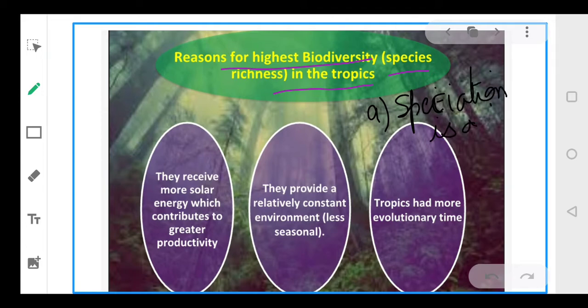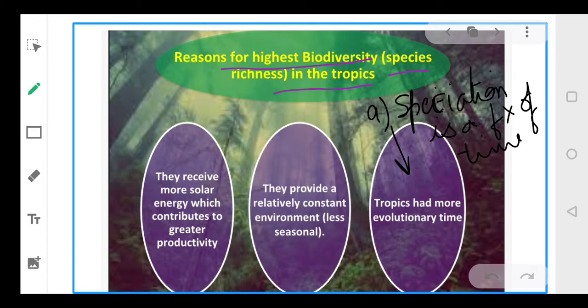Speciation is a function of time. What do we understand from this word? It means that these tropical latitudes, these tropical areas, have remained relatively undisturbed for millions of years, while in the polar areas we had frequent glaciations, frequent glaciers, frequent falling of ice.